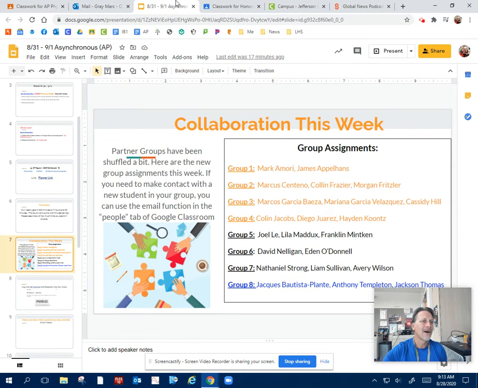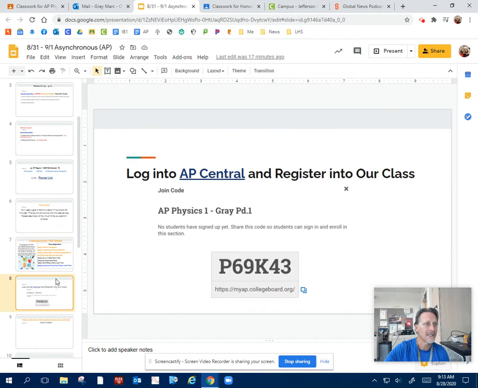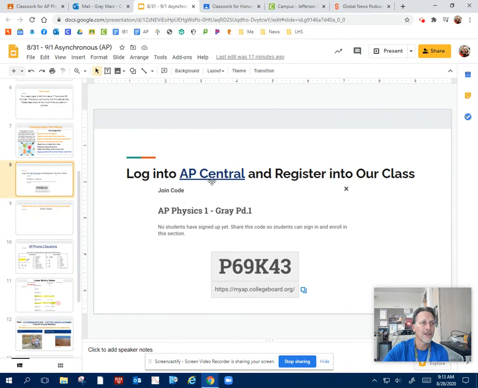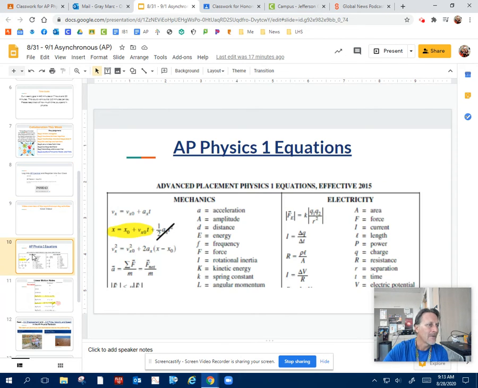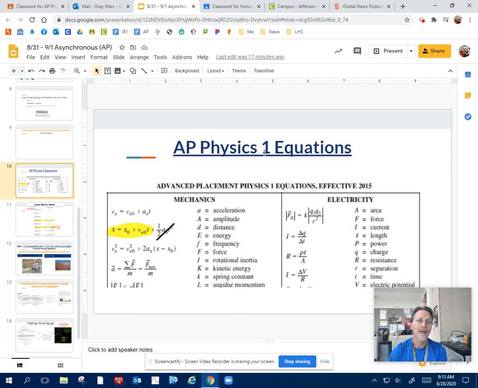Okay, so going through our lesson for today, make sure you've gone into AP Central and registered yourself. There's a few people that still haven't done that yet. Okay. Our physics equations. We haven't really introduced these physics equations yet, but we're starting a new unit right now about kinematics, which is basically just how we study motion. And these kinematics equations are part of our Physics 1 equations.